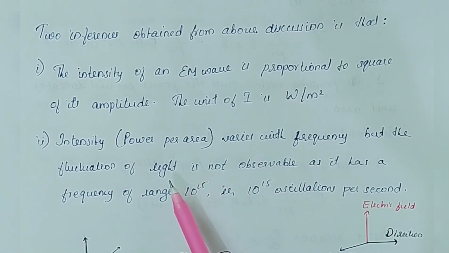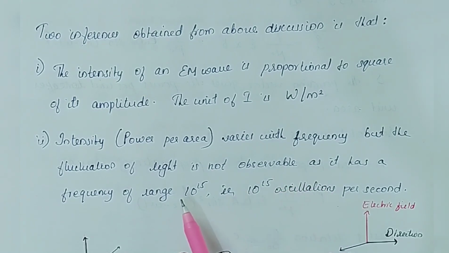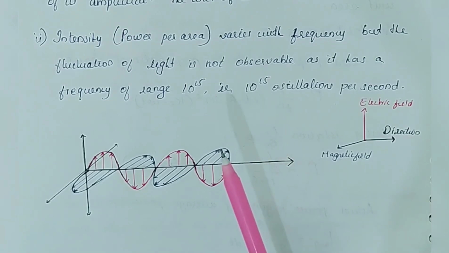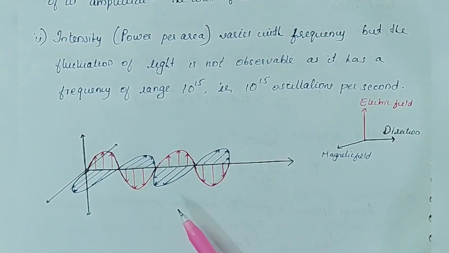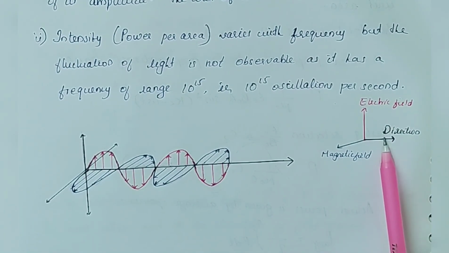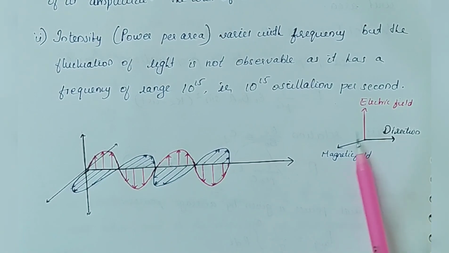Also, the intensity, which is the power per area, varies with frequency. But for visible light, this fluctuation of intensity with the frequency is not visible because the frequency of light is of the order of 10 raised to 15 Hertz. That means there are 10 raised to 15 oscillations per second. This makes our eye unable to observe the fluctuation of intensity with frequency. So this is all about the general aspects of an electromagnetic wave, and here is a representation of the electromagnetic wave where the electric field, magnetic field and the direction of propagation of the wave are mutually perpendicular.